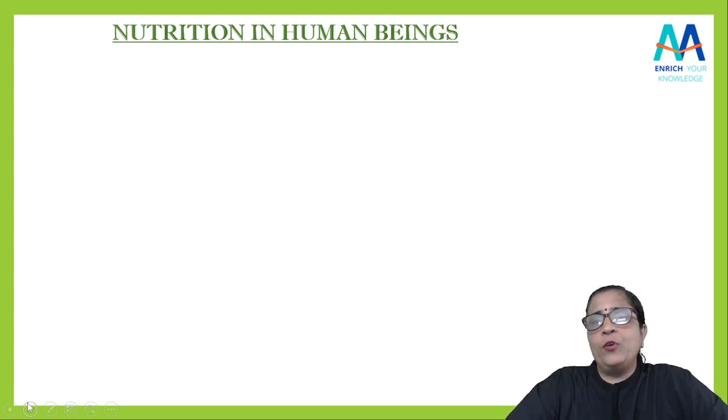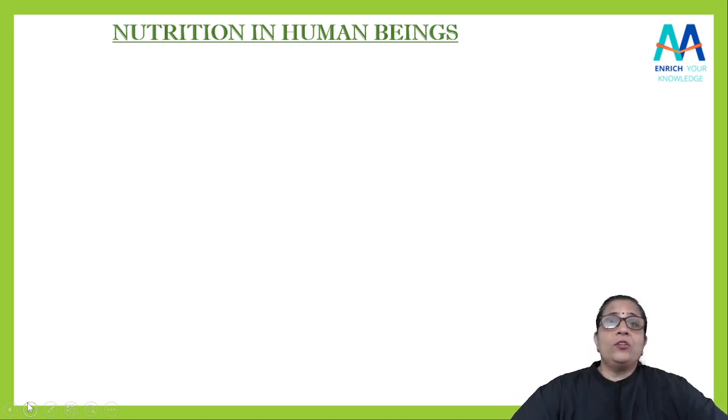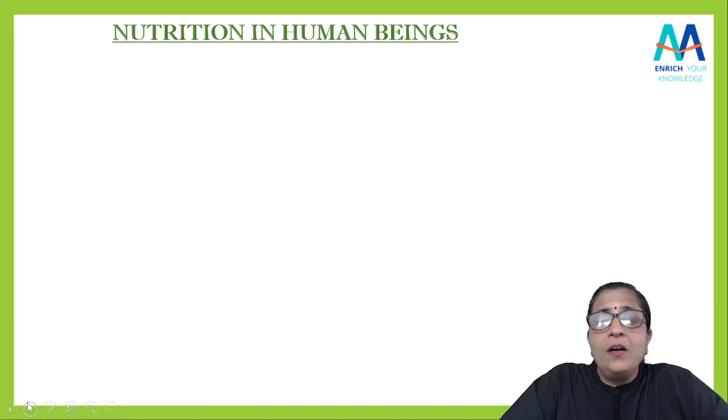In that, first of all, we will see the nutrition in human beings, है ना? हमने ऑलरेडी देख लिया है कि डिफरेंट टाइप्स ऑफ न्यूट्रिशन में हमने ऑटोट्रॉपिक मोड ऑफ न्यूट्रिशन, हेटरोट्रॉपिक मोड ऑफ न्यूट्रिशन, इसके ऊपर we have already discussed this in the previous classes. Then in the autotrophic mode of nutrition, a good example is the plants as they are performing photosynthesis. For this, again, we have discussed in a good way and in much detail in our previous classes. Then the next was the heterotrophic mode of nutrition.